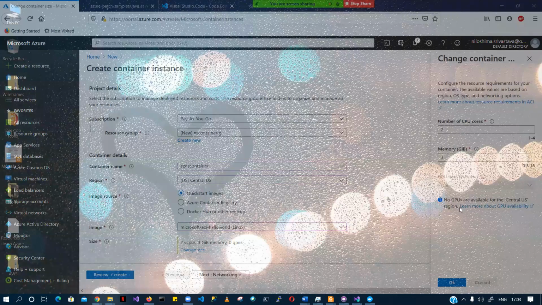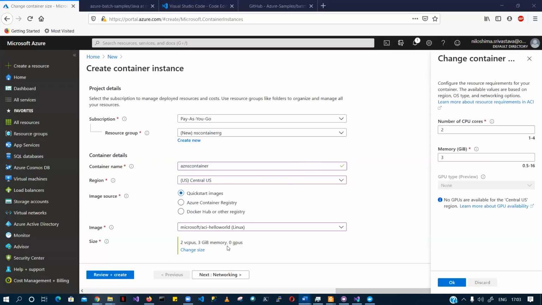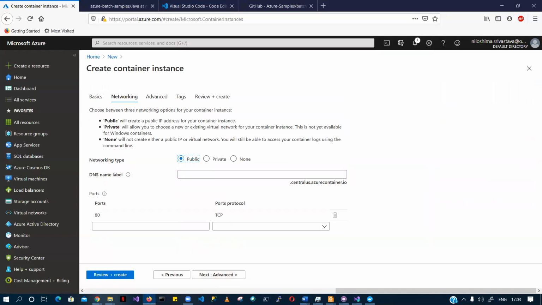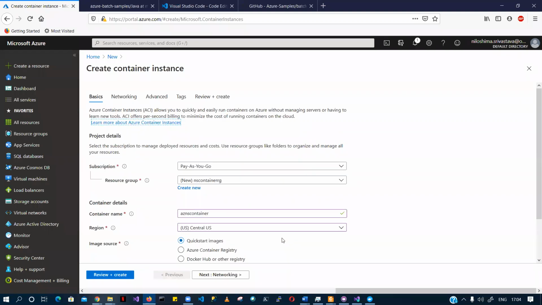Where I was, I was basically trying to create a container. I have updated this. I am not going to change anything in the networking part. I'll just quickly give my DNS name. Does anyone know what a DNS is? I know the full form, so don't explain that.